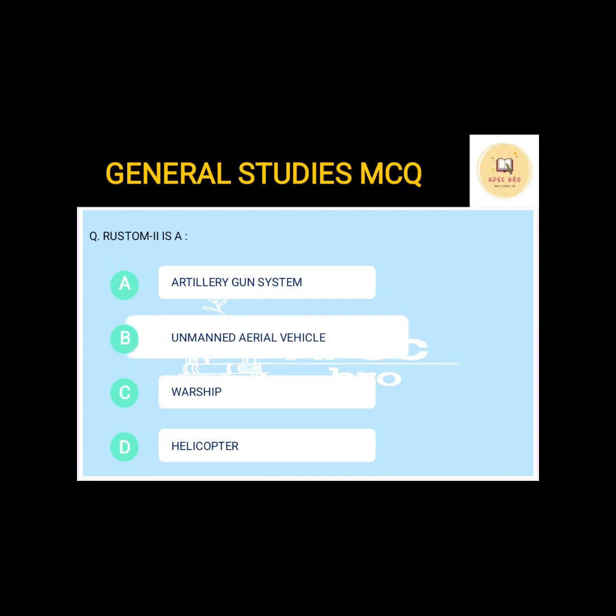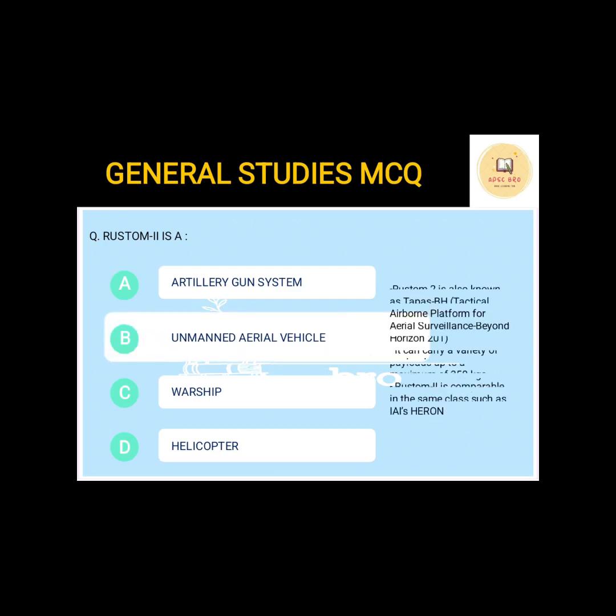What is Rustam 2? It is a UAV, unmanned aerial vehicle. Okay, this has been recently adopted by Indian forces. It's a variety that can take a maximum load of up to 350 kg.